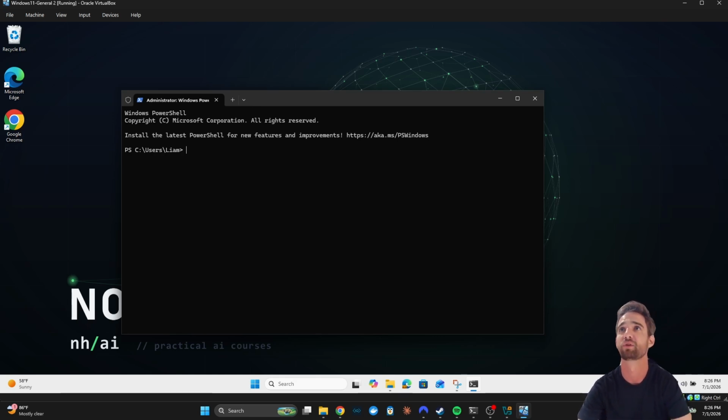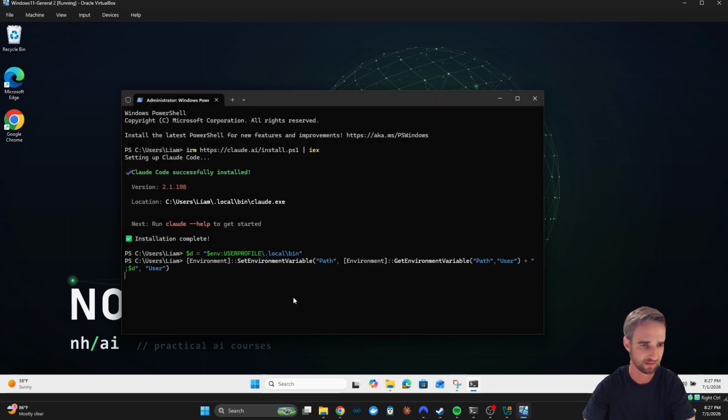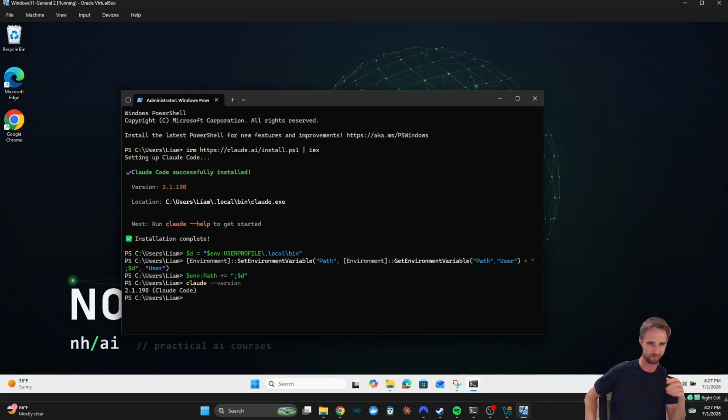So in order to install Claude Code, you should paste in this command, which I will put in the description of this video, and press enter. All right, look at that. Claude Code successfully installed. That wasn't so hard. We're just going to need to add one more thing. Paste in these lines and press enter. Now I'll have these lines also in the description. That's just adding Claude to your user profile path.